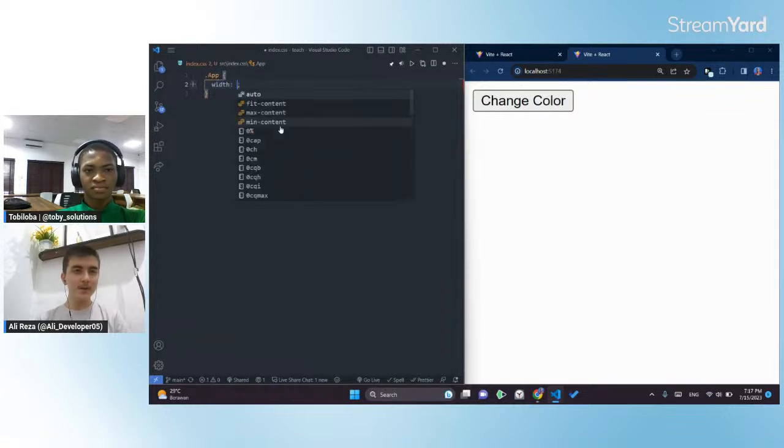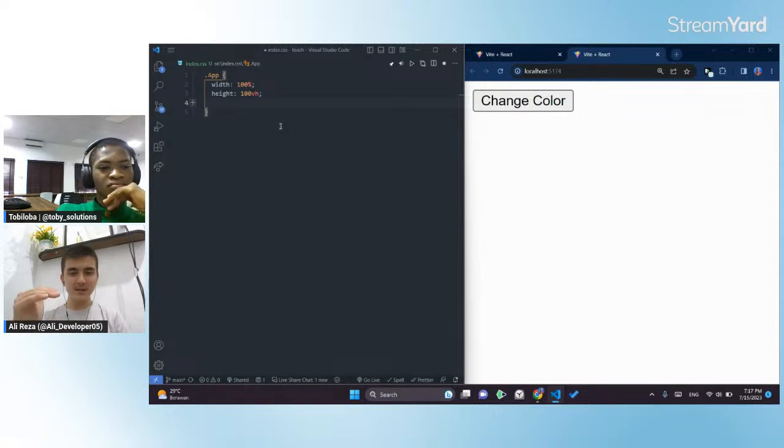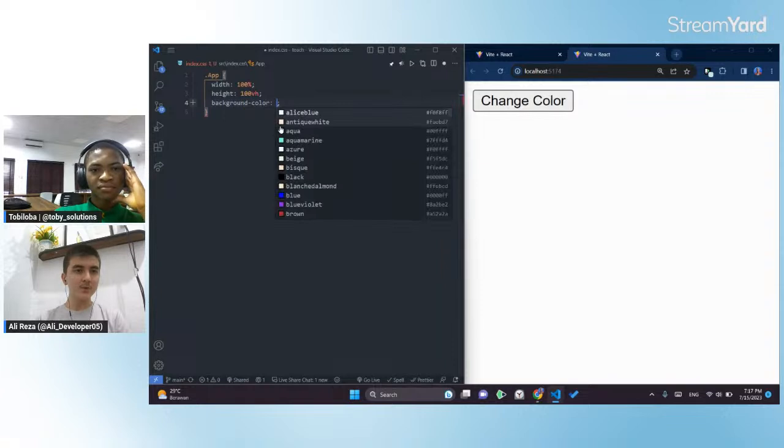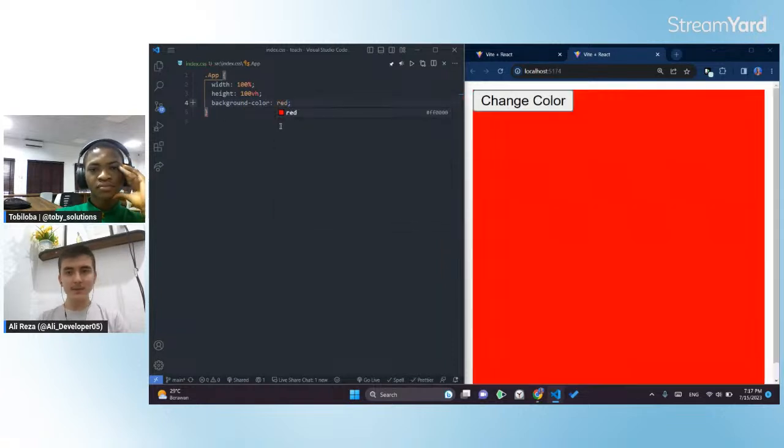The width is going to be 100% and the height is going to be 100vh, which means the full height of the page. Let's give it a background color to visualize it a bit more. It is red, so you see it is working fine, but we are not going to use this color inside the index.css because whenever we click the button, we won't be able to change the value of the color.